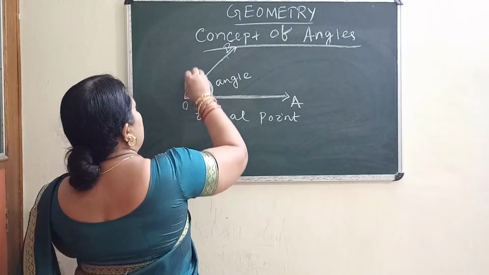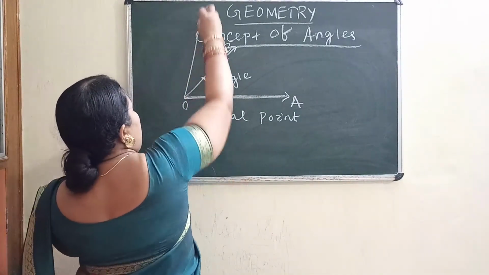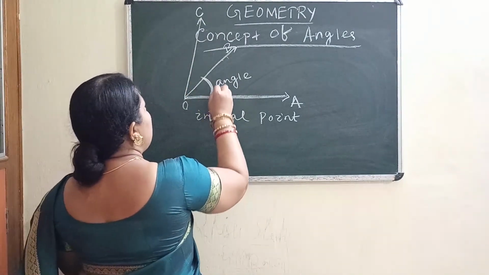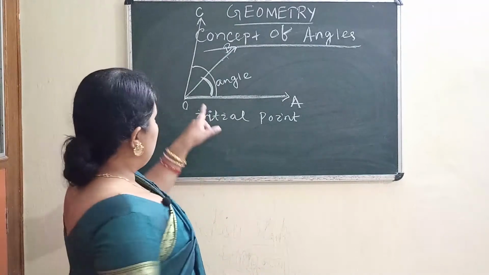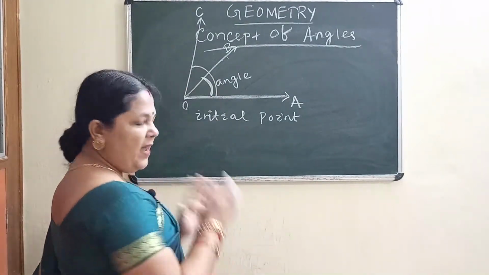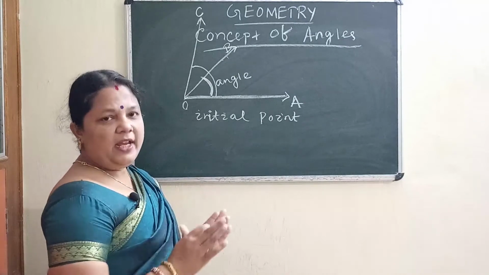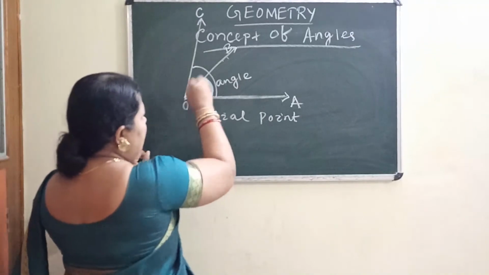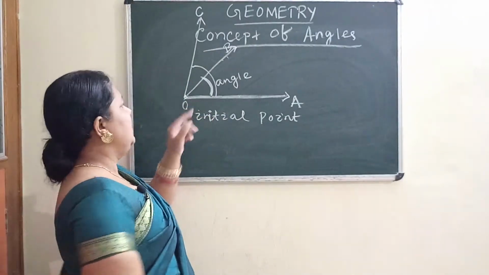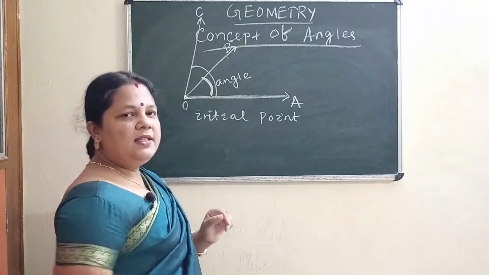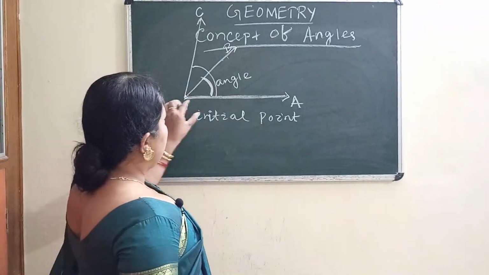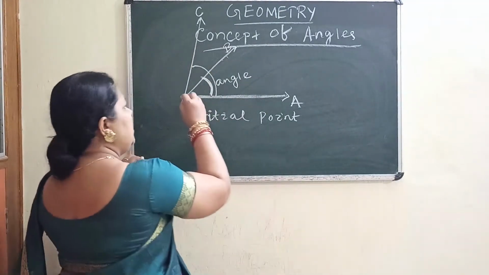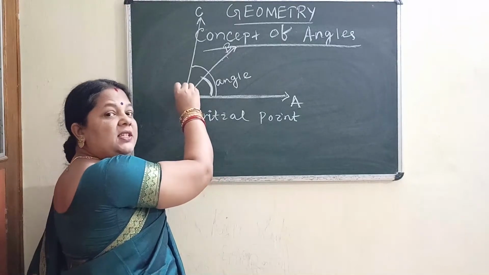Suppose it extends more in this direction, up to OC. Another angle is formed. So how are angles formed? When two or more rays meet at one end point, there the angles are formed. Clear? How many rays are there, two or three, having only one initial point.